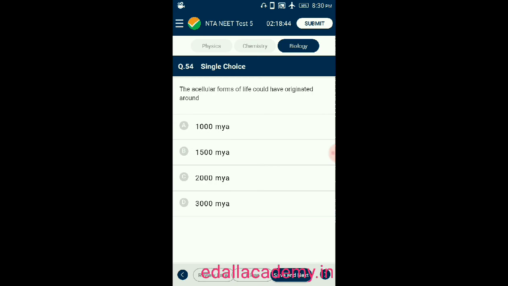Question number 54. The acellular forms of life could have originated around, option A, 1000 million years ago. Option B, 1500 million years ago. Option C, 2000 million years ago. Option D, 3000 million years ago. So the correct answer is 3000 million years ago. Acellular forms of life could have originated around 3000 million years ago. So the correct option is D.